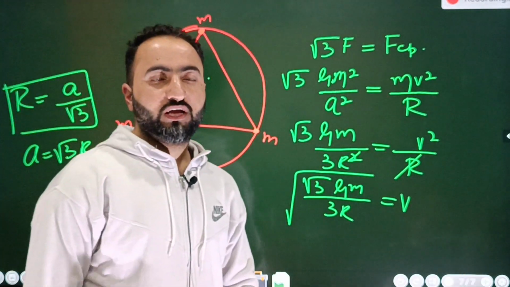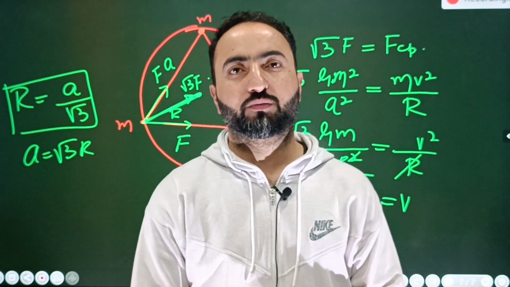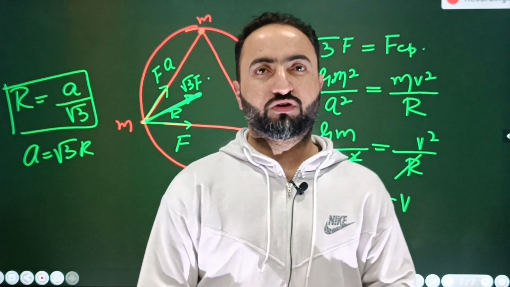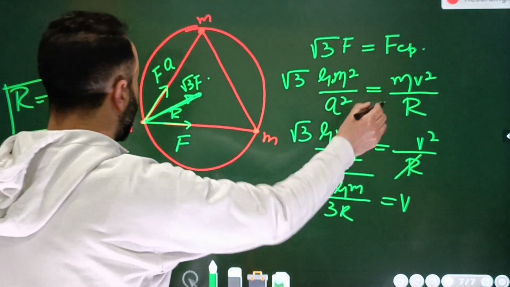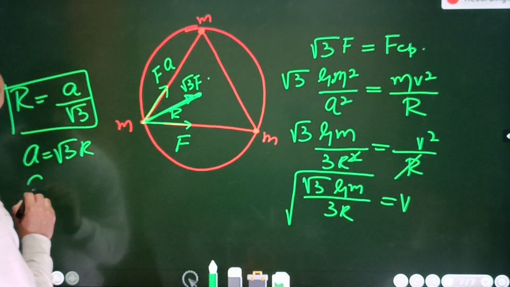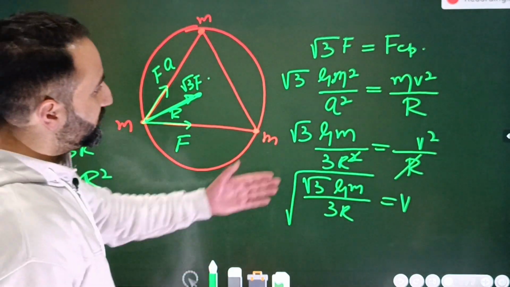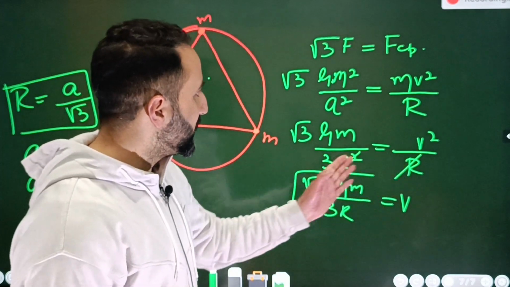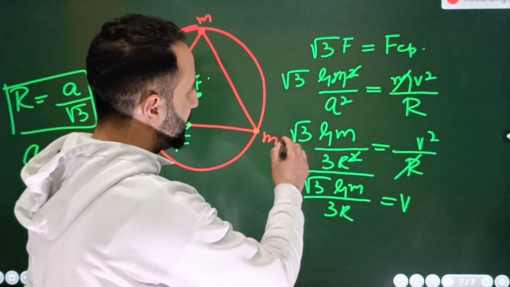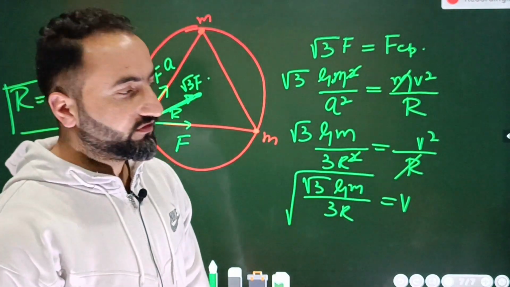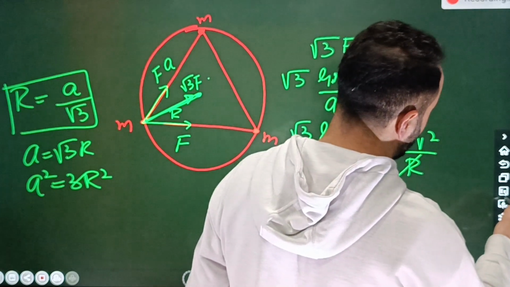So simply, the net force on one particle is root 3 times F. F is equal to G into m square divided by distance square, which is a square, and that will be equal to the centripetal force, mv square by r. There's a relation between a and r, so a square will be equal to 3r square. I substituted that here. One r will cancel with one r, and m and m will cancel. Then the root of this will be equal to v, and that's the answer to the question. All right, let's move to another question.